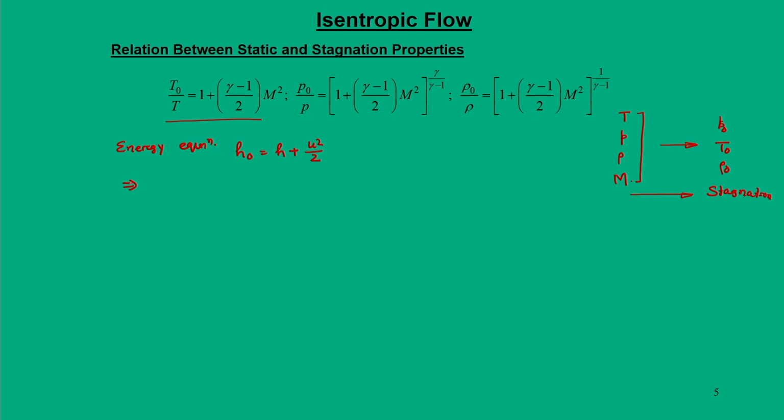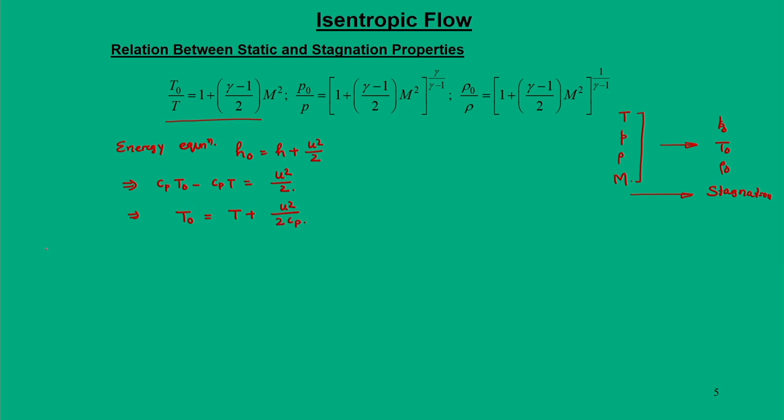This equation can be written as Cp T naught is equal to Cp T plus u square by 2. Bring Cp to the other side, so you can write T naught equals T plus u square by twice Cp.